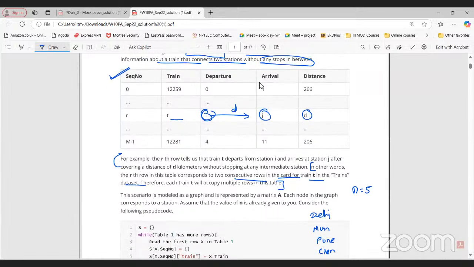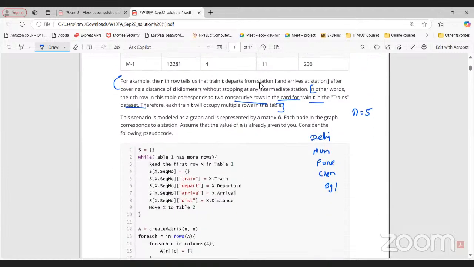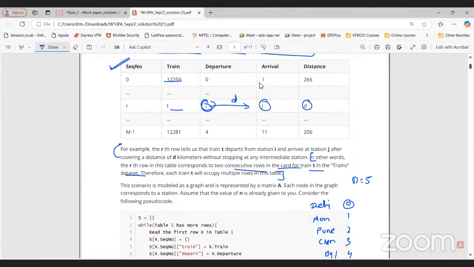And here I have the sequence number, the train number, departure and arrival. And each station is indexed from 0 to n minus 1. So these stations are indexed 0, 1, 2, 3, 4. So 0 means what? Delhi. 1 means what? Mumbai. 2 means what? Pune. 3 means what? Chennai, like this.